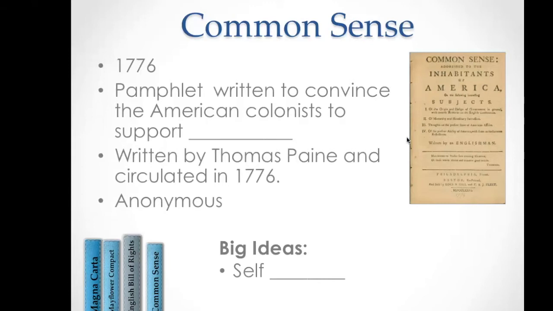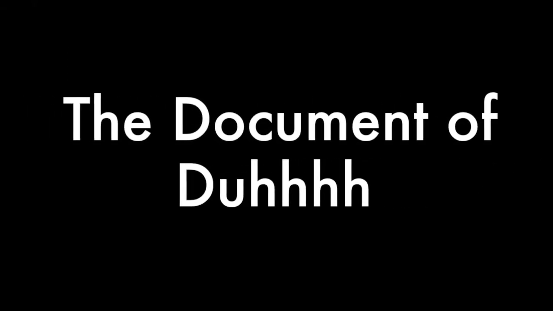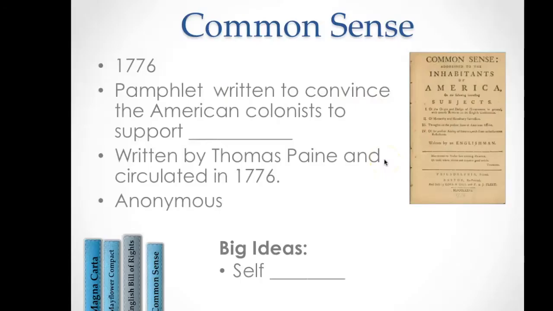We don't have a lot of the same rights that the British have, and we're supposedly British colonists or British subjects. That's not fair. So this is the document of duh. It was like, duh, people, come on, we need to become independent.